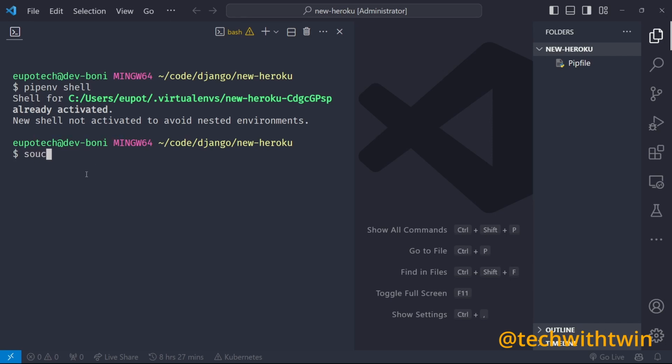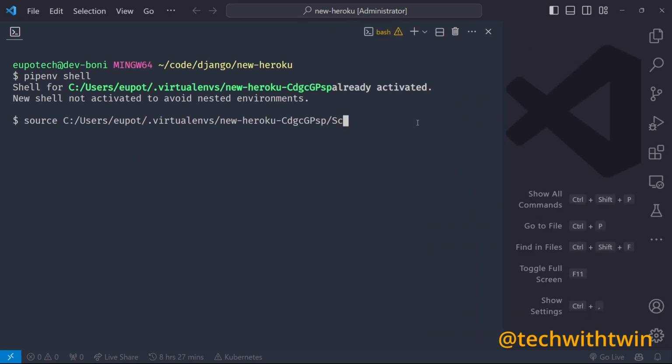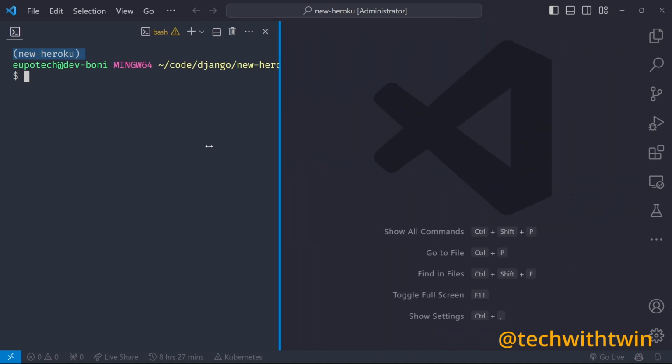To activate this manually in Windows, you need to navigate to that folder. We saw the Scripts folder, I hope you saw it. Scripts, and then activate. It's the same way you used to do source ./env/bin/activate. Same stuff here. When I click enter, you can see now I have a new Heroku virtual environment activated here. So in case you're also on Windows, that's how to do it.